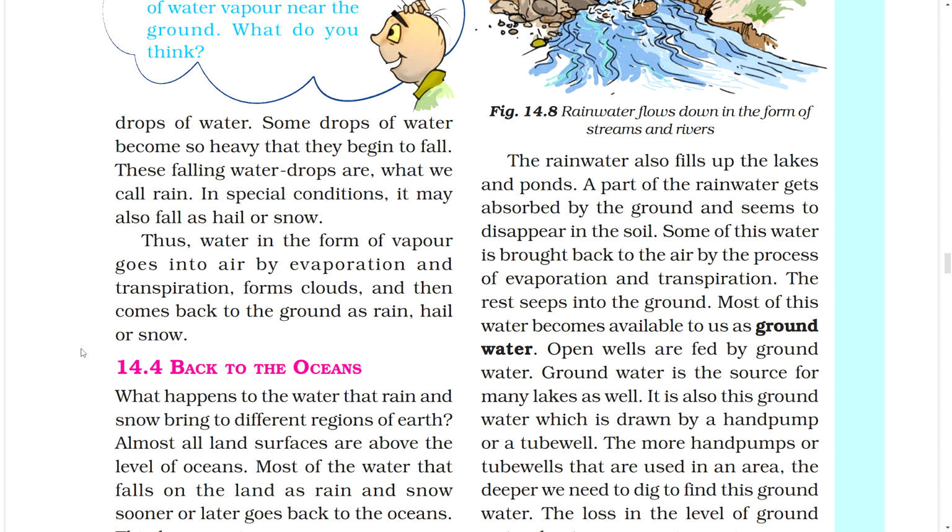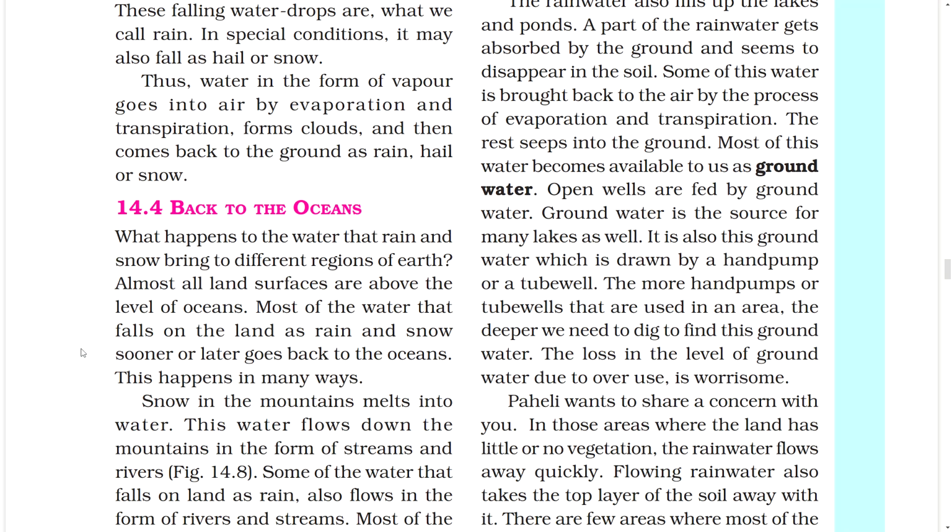Most of this water becomes available to us as groundwater. Open wells are fed by groundwater. Groundwater is the source for many lakes as well. It is also this groundwater which is drawn by a hand pump or a tube well. The more hand pumps or tube wells that are used in an area, the deeper we need to dig to find this groundwater. The loss in the level of groundwater due to overuse is a concern.